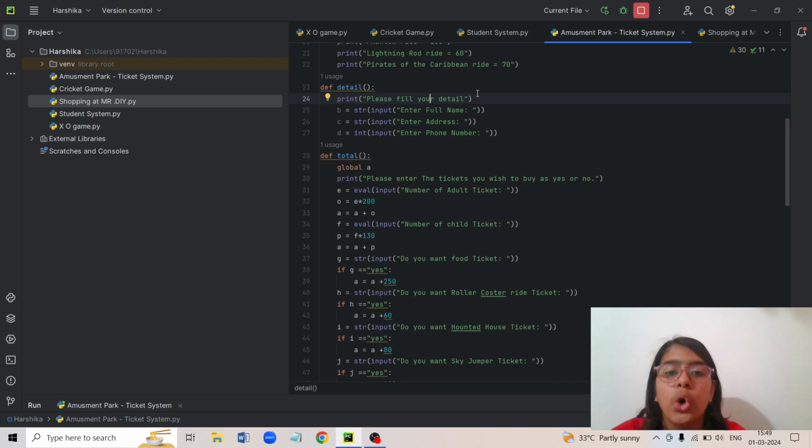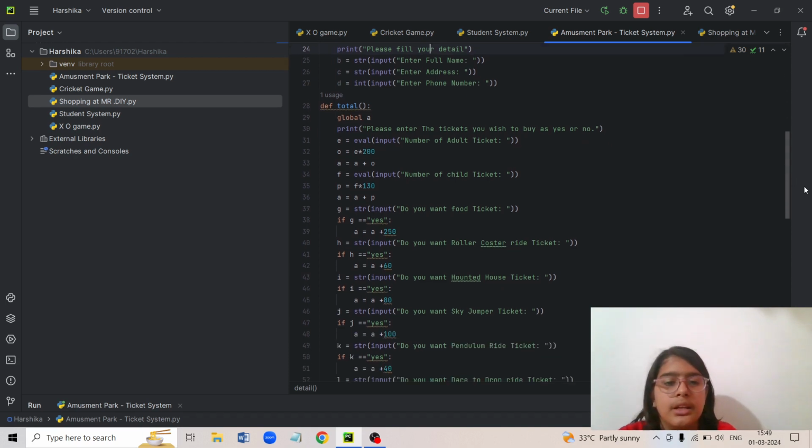Because I want a word to be written, not a number. And I don't want a number nor a decimal number to be printed here. If a decimal number is printed here, then it will show an error, because a name cannot be a decimal number or a number. Neither can an address. So it's showing like this.